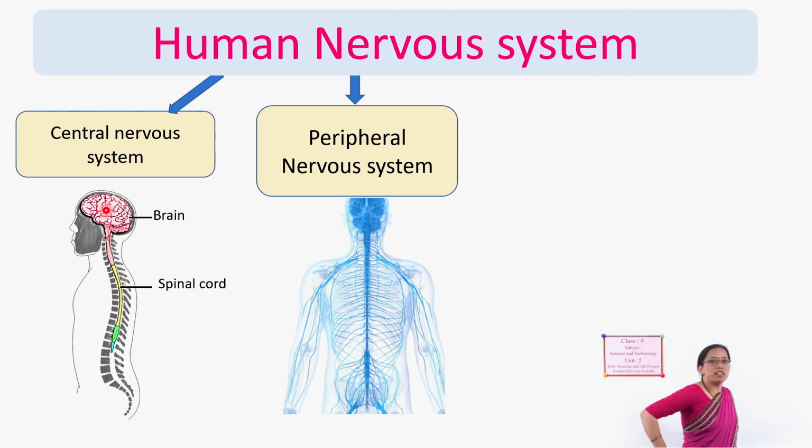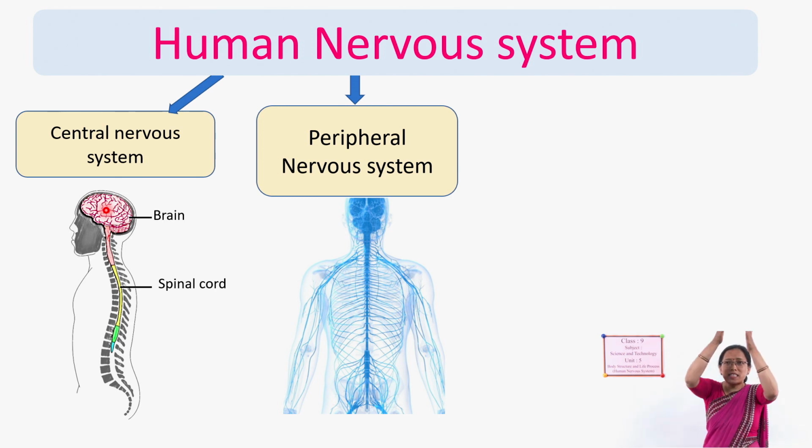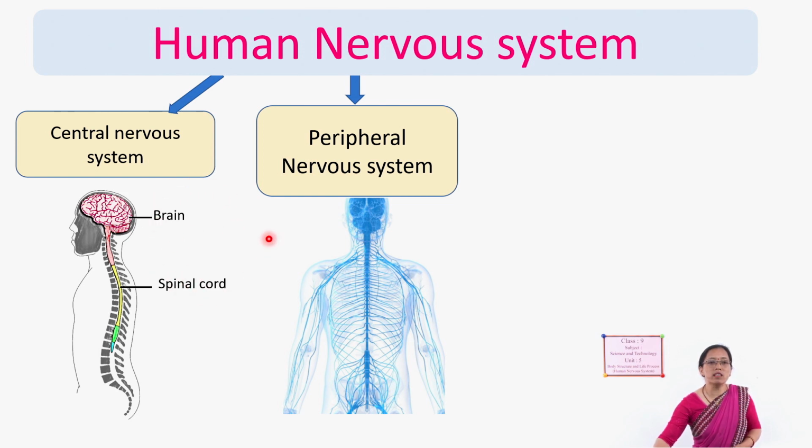From head to tail region we have an axial part, that means a central part. There is our central nervous system. See here in this picture, the central nervous system is composed of the brain and spinal cord. Here the brain is protected inside the cranium and the spinal cord is protected inside the vertebral column.